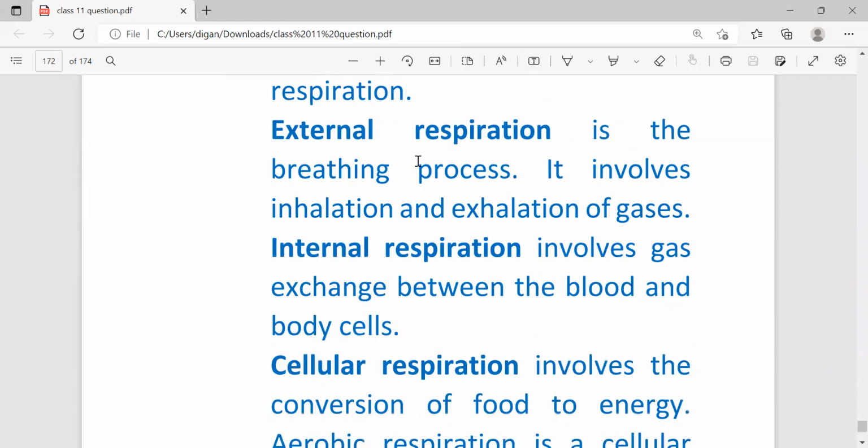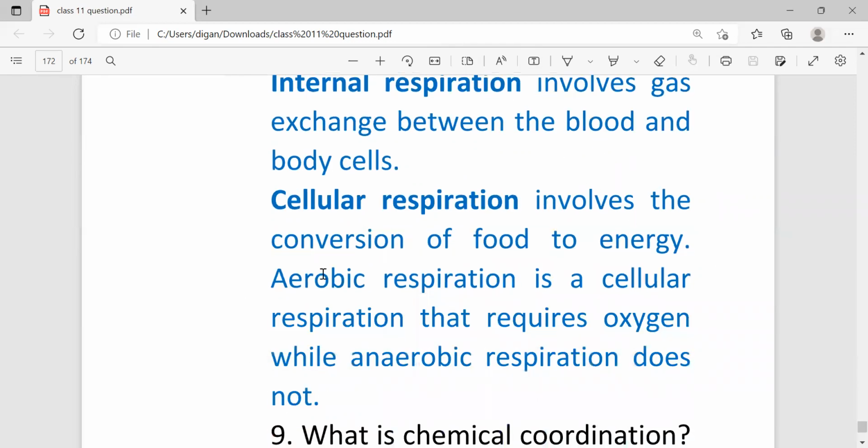External respiration is the breathing process. It involves the inhalation and exhalation process. Internal respiration involves gas exchange between the blood and the body cells. And cellular respiration involves the conversion of food to energy. Aerobic respiration is a cellular respiration that requires oxygen, while anaerobic respiration does not require oxygen.